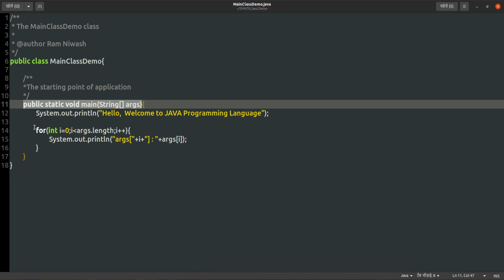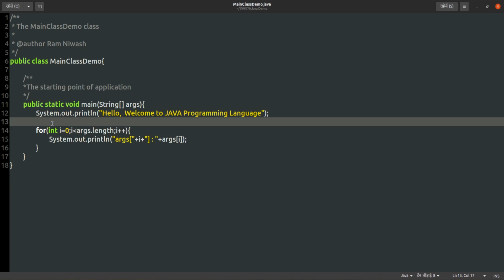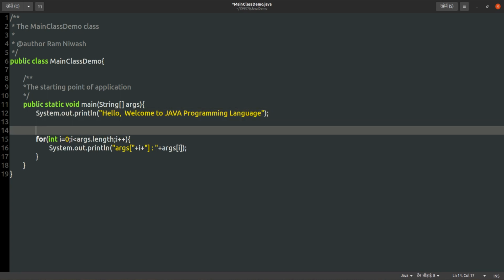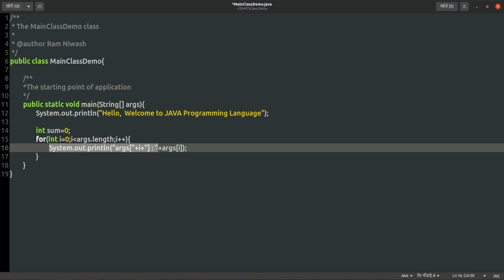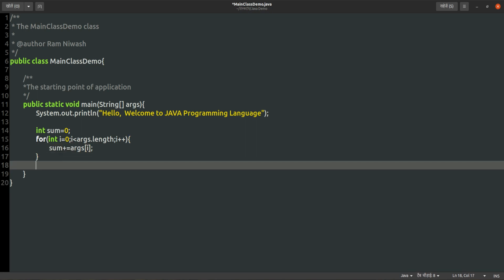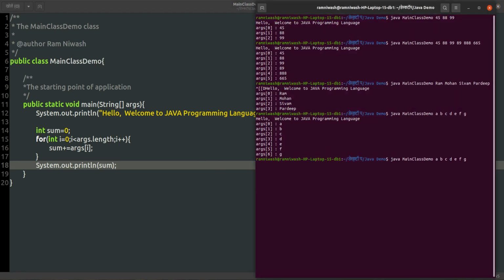Yeah, and you can do the sum of that also. How can you do it? If you want to do the sum of the numbers, that is very easy. We just write sum is equal to 0, sum plus equals to, that's it, and you can print that sum. System.out.println sum. That's it. That is up to your choice what you want to do with the input.